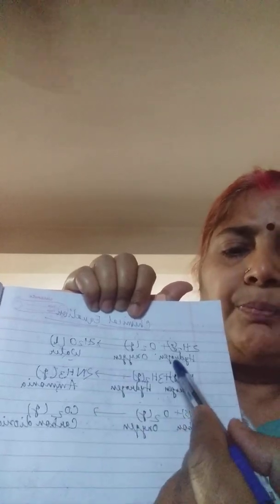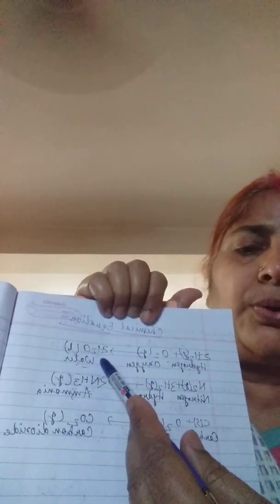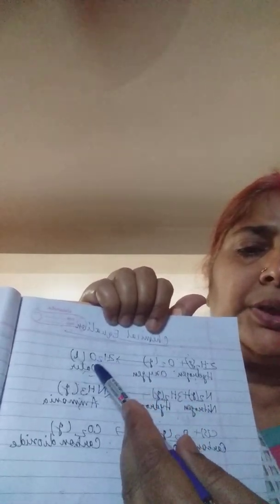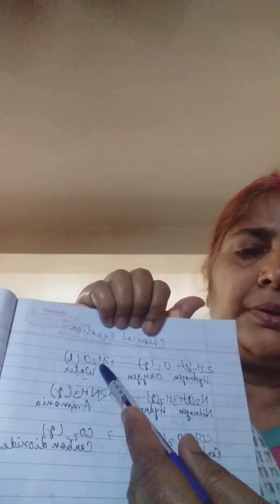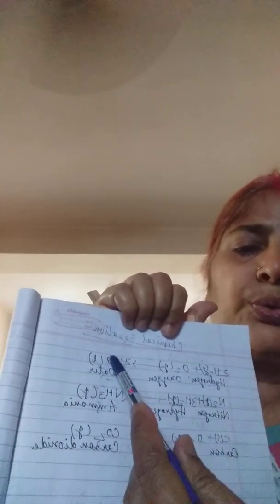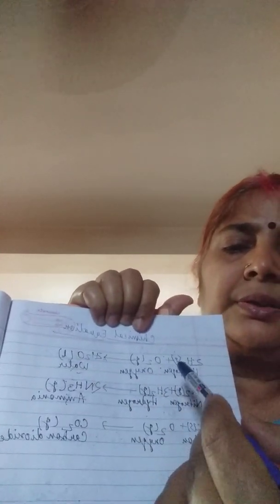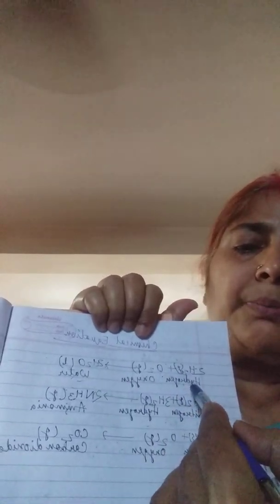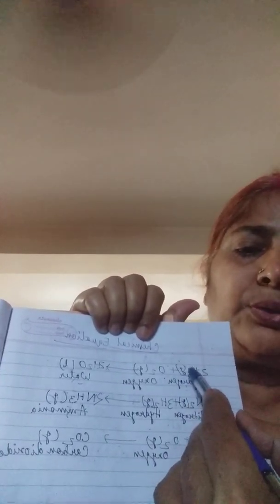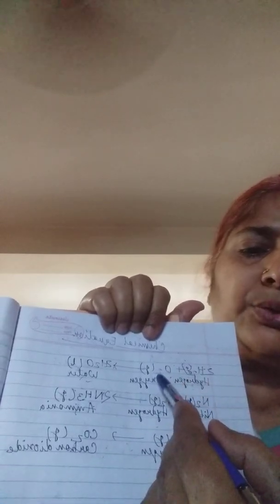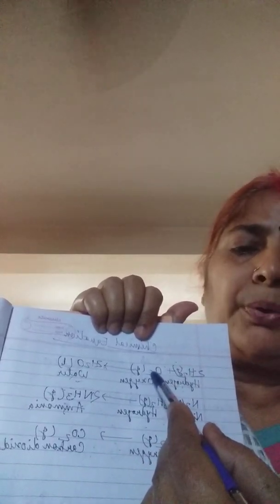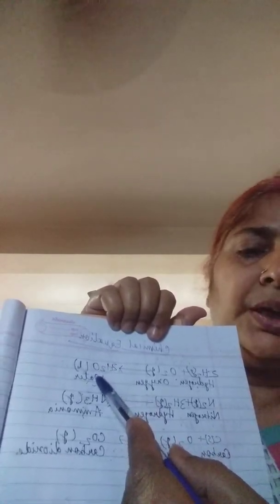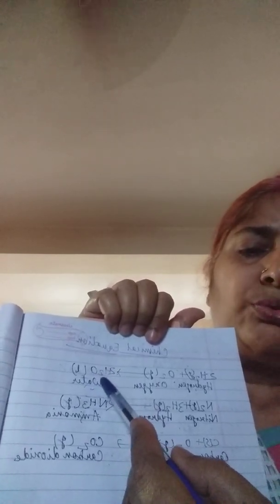So the new substance is formed here. Hydrogen is reacting with oxygen and it is forming water. It is a chemical equation. Here this chemical reaction is shown with the help of symbol. H is the symbol of hydrogen, O is the symbol of oxygen, and the substance that is formed is written H2O.